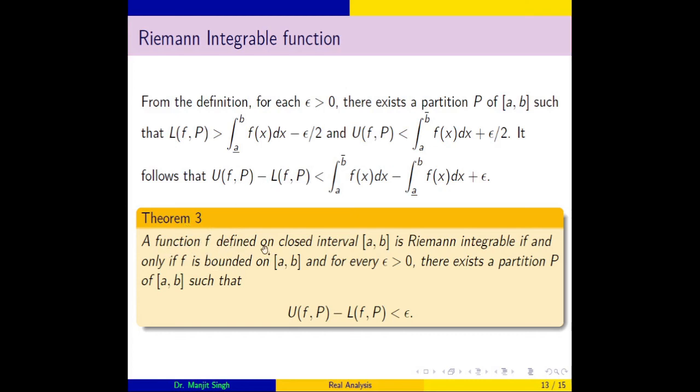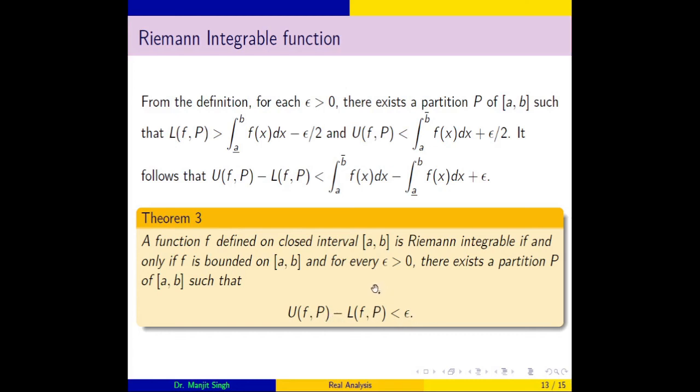So this is another criterion we can see here. A function f defined on a closed interval is Riemann integrable if and only if f is bounded on [a, b], and for every epsilon greater than 0 there exists a partition P for which the difference of upper sum and lower sum is less than epsilon, meaning however small a difference between them.